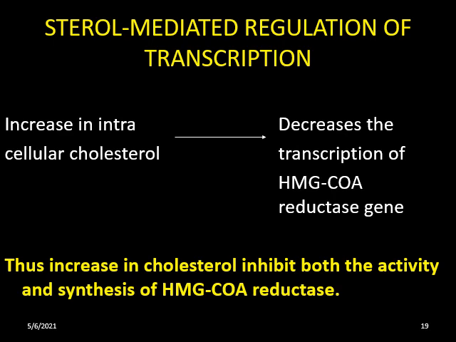Mevalonate and cholesterol repress the transcription of HMG-CoA reductase via transcription factors, specifically sterol regulatory element binding protein, thereby decreasing cholesterol synthesis. So an increase in cholesterol inhibits the activity and synthesis of HMG-CoA reductase indirectly by decreasing transcription of the enzyme, and decreasing cholesterol biosynthesis.